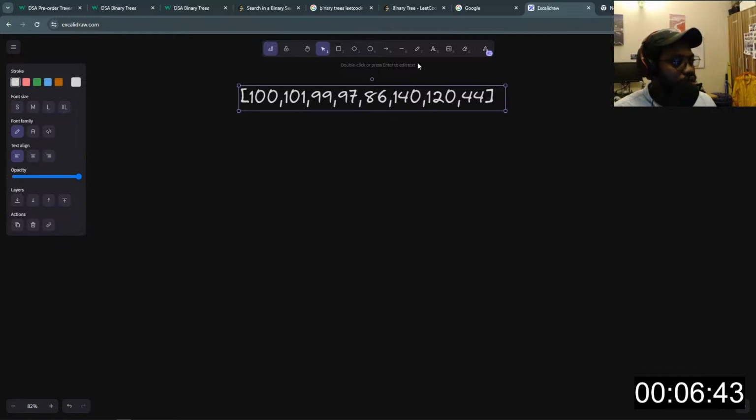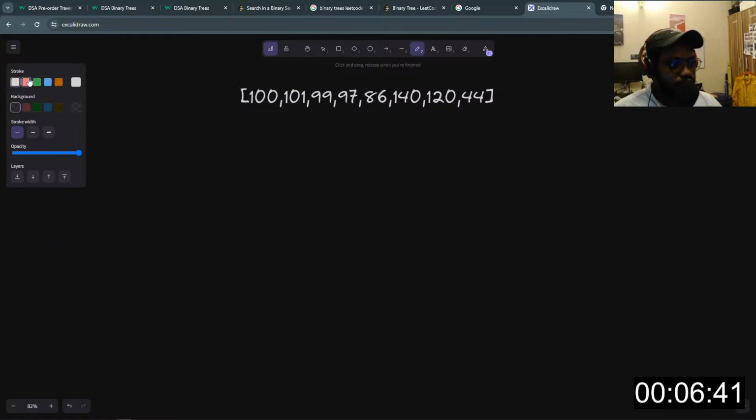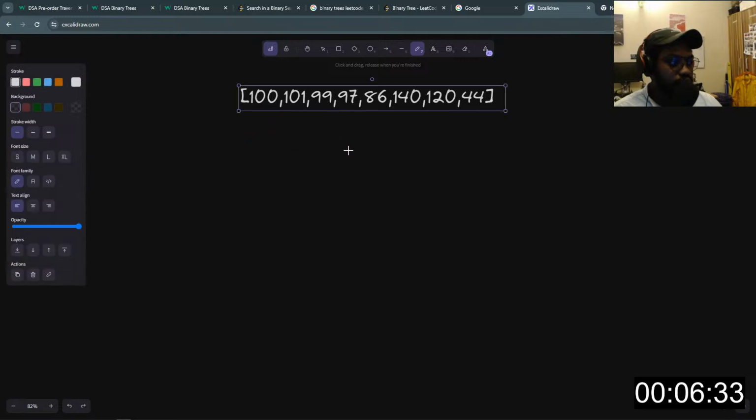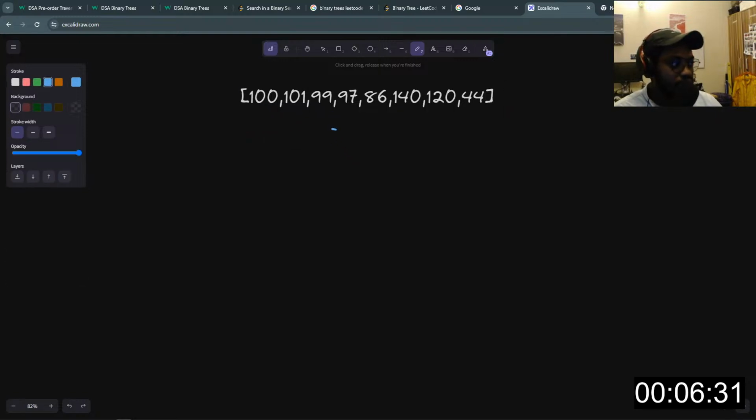So I'll create a tree, a very simple tree here. So the first node we'll have in our tree will be a node with value 100, right? A node that has 100 as its value. So we'll have, let me just write this out. This will be 100. Now, since we have more values, I just assume there will be a left and right child for this root node.